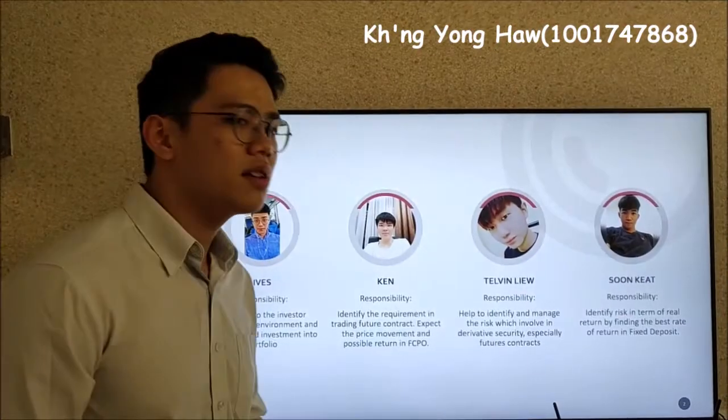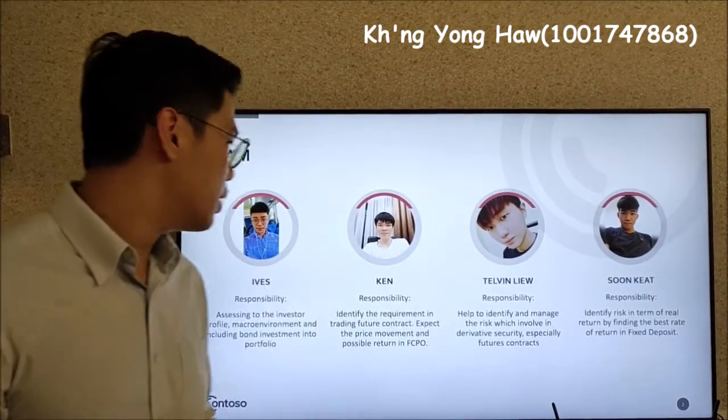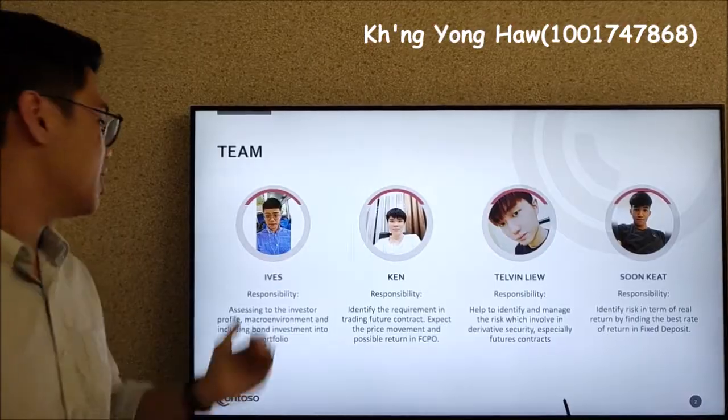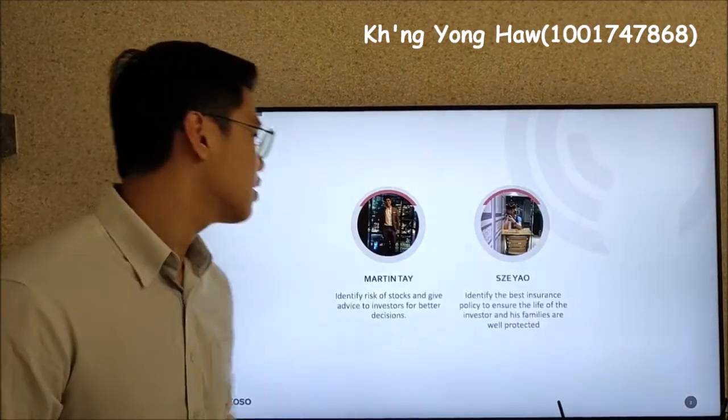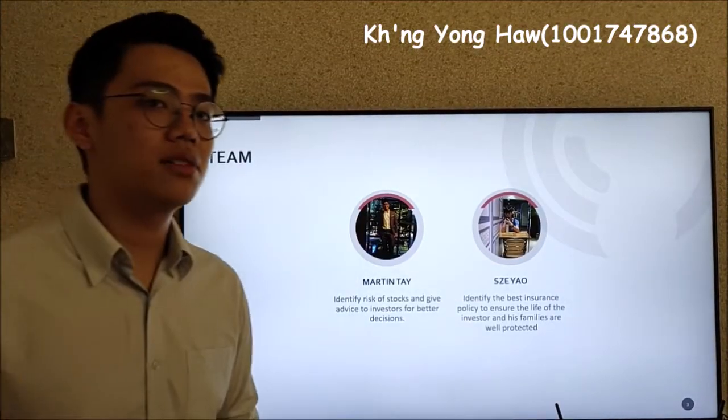We, as Group 1, would like to introduce our group members and their responsibilities. First, I'm Ives, and this is Ken, Telvin, Sudget, Martin, and also Ziel.